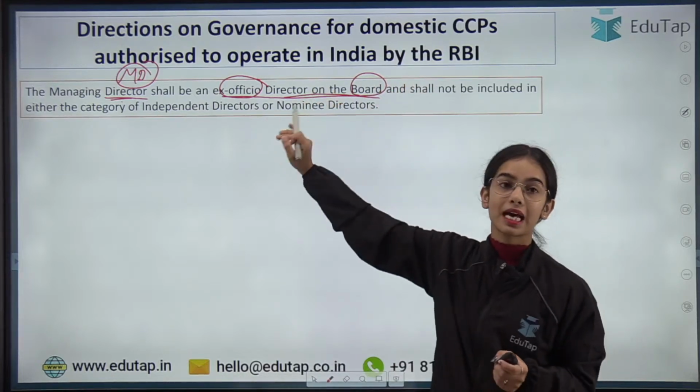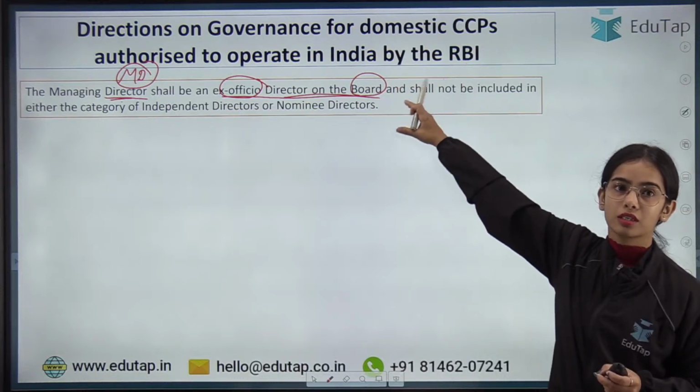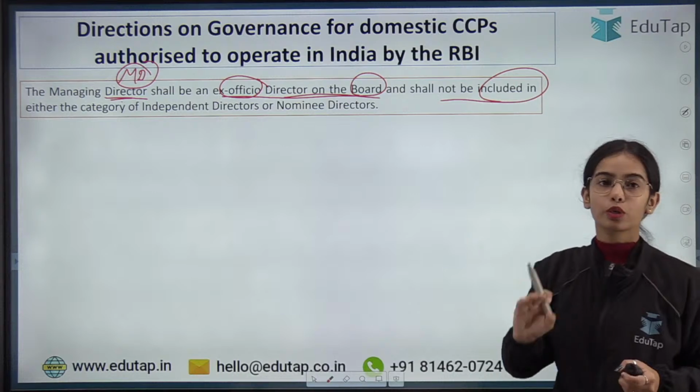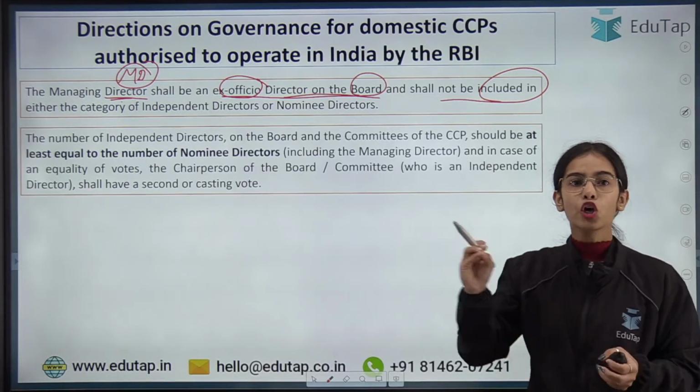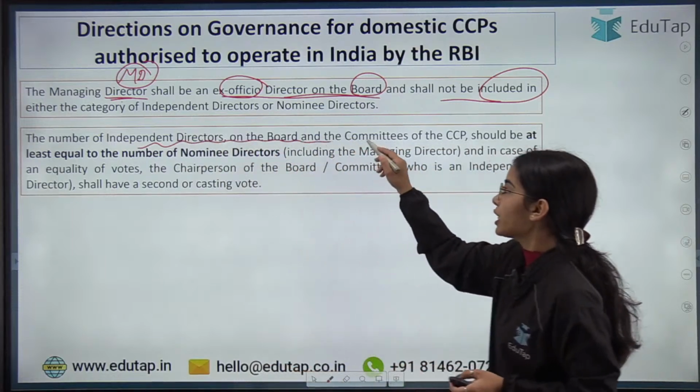Ex officio means that because the person is the MD, the person will also become a director of the board. The MD shall not be included, so the MD is not counted in the independent director category or the nominee director category. Next, the number of independent directors on the board and the committees.